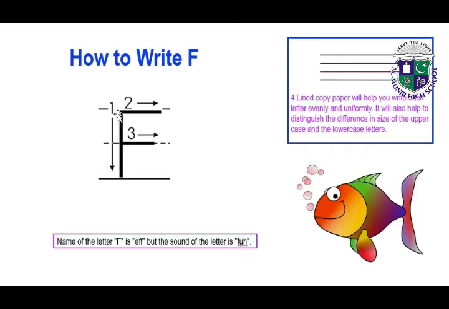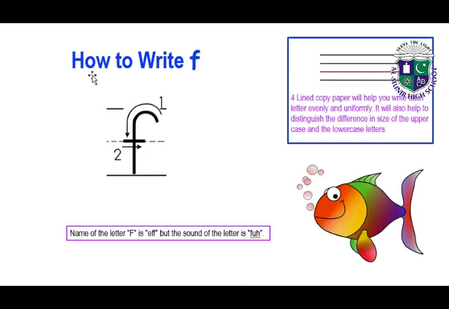Okay, first you have to draw a straight standing line which starts from the first line till the third line. Draw a sleeping line in the first line. Draw another sleeping line in the middle line to write F. So name of the letter F is F, but the sound of the letter is F.